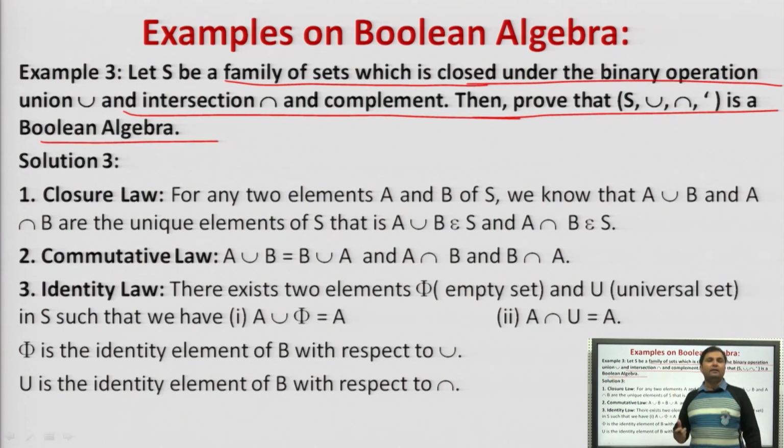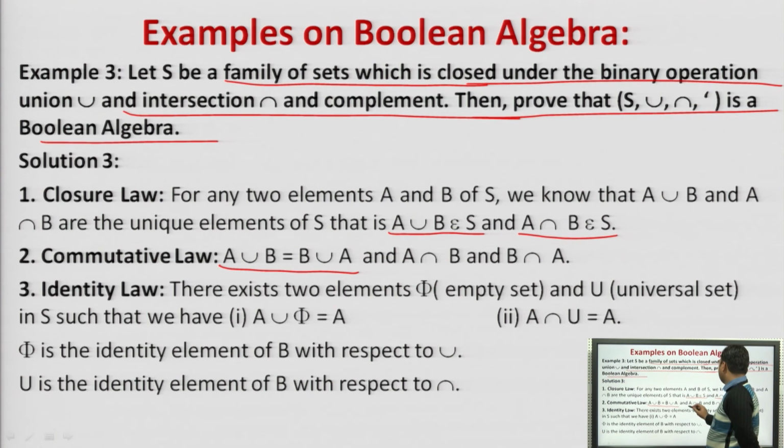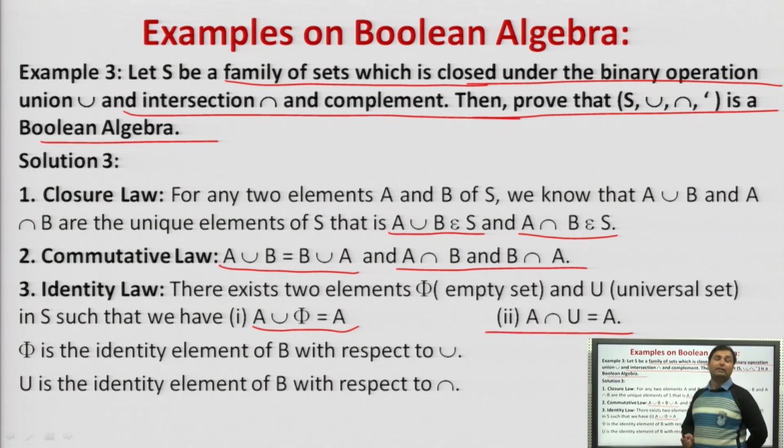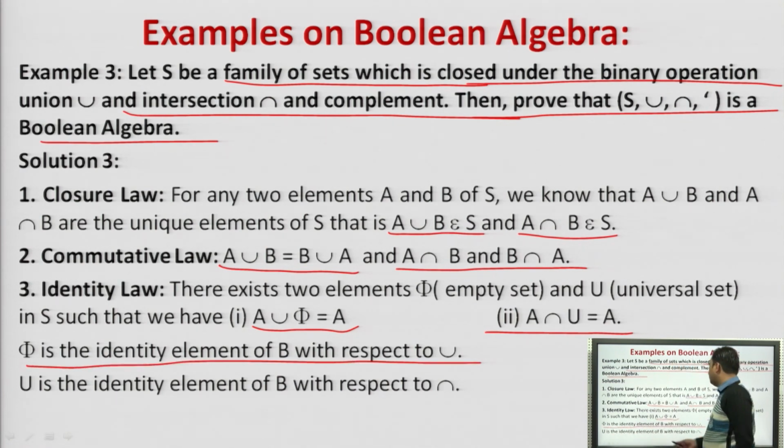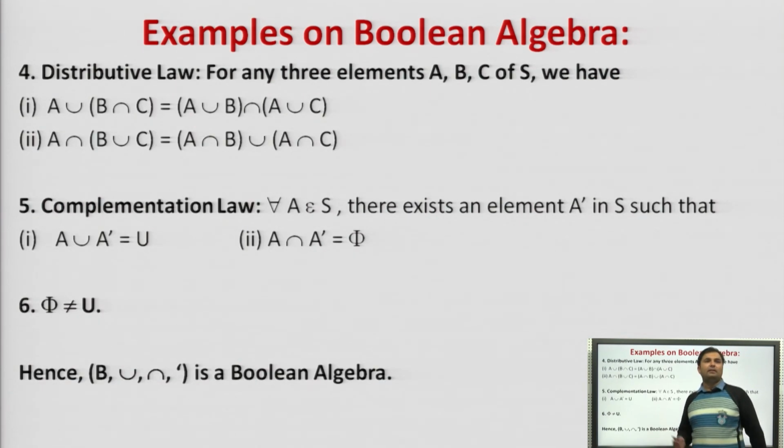So what we can do here is simply justify this with the help of all the 5 axioms. Closure law: A union B belongs to S and A intersection B belongs to S. Commutative: A union B is equal to B union A and A intersection B is equal to B intersection A. Identity: A union phi is equal to A and A intersection the universal set is equal to A. So phi is the identity element of S with respect to union and U is the identity element with respect to intersection. Next is the distributive law.